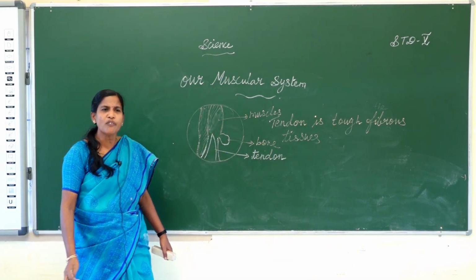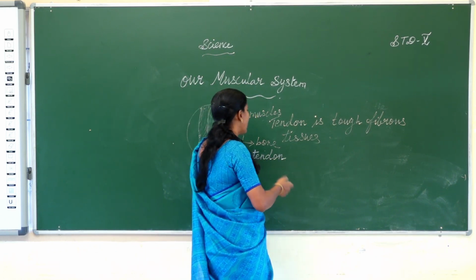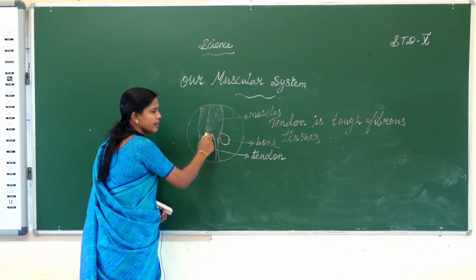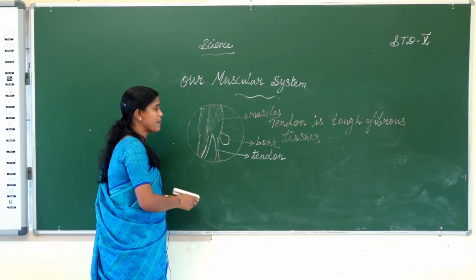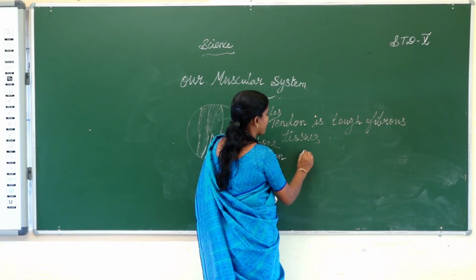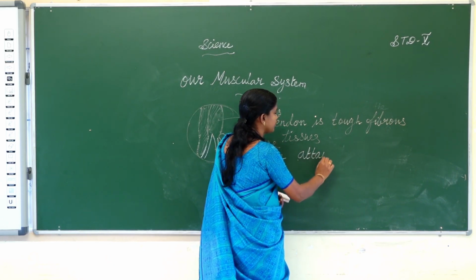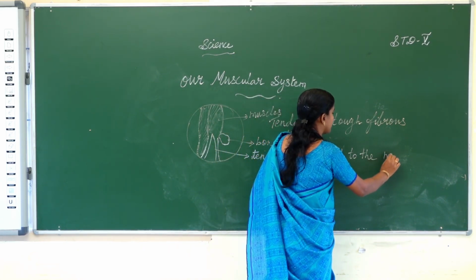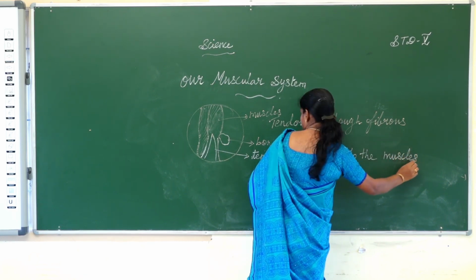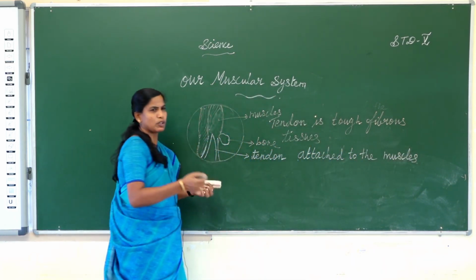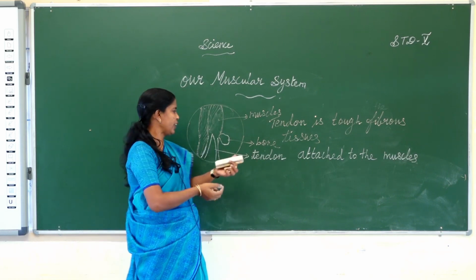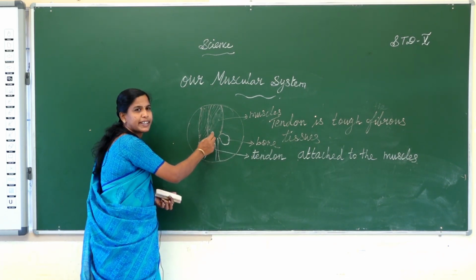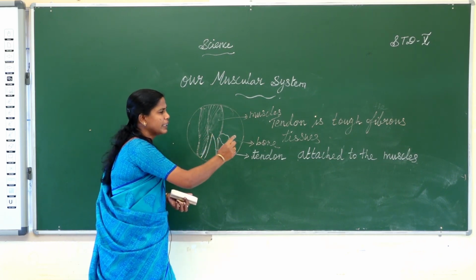Tendon is tough fibrous tissue. It is attached to the muscles. It is like a thread-like fiber, attached to the muscles, and that is the tendon.